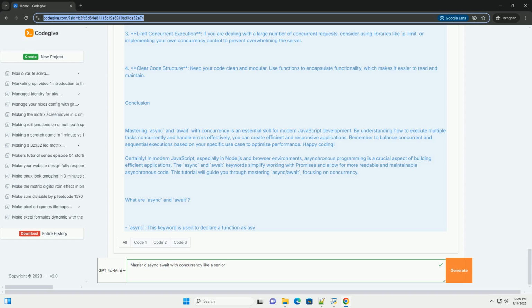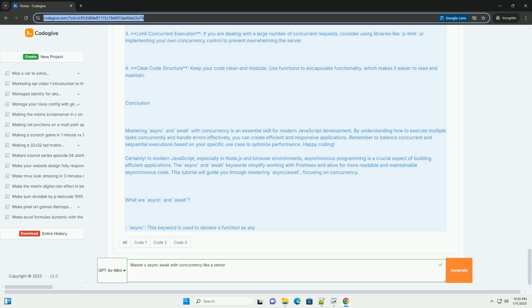1. Avoid blocking calls. When using await, avoid making calls that depend on the results of previous calls unless necessary. Instead, try to initiate all possible concurrent calls first. 2. Use try/catch for error handling. Always wrap your async calls in try/catch blocks to handle possible errors.